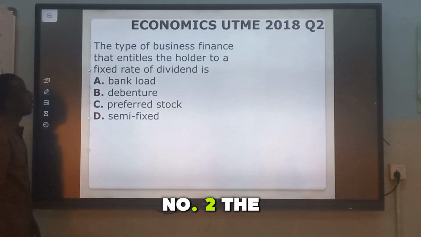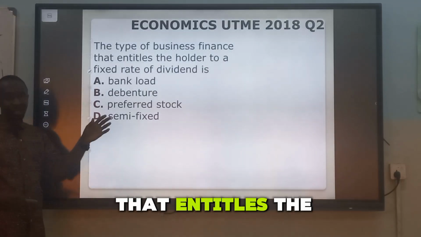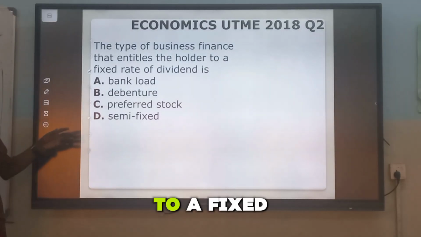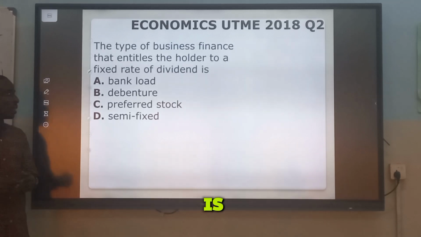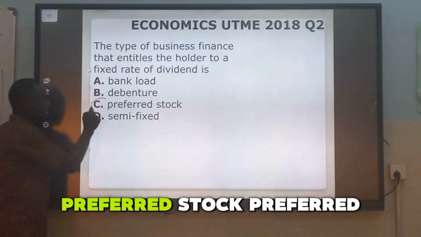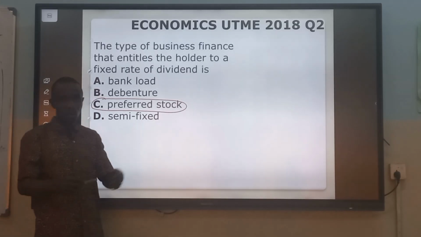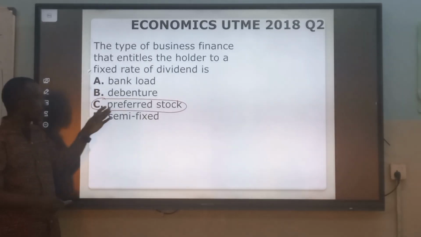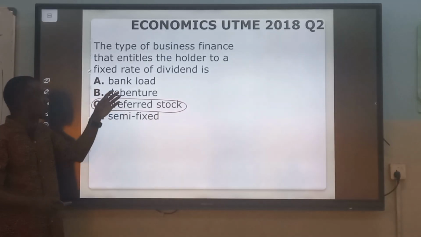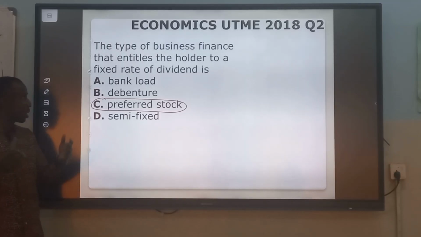Number 2, the type of stock that entitles the owner to a fixed rate of dividend is preferred stock. So if you have a preference share, the shareholder will be entitled to a fixed rate of dividend.